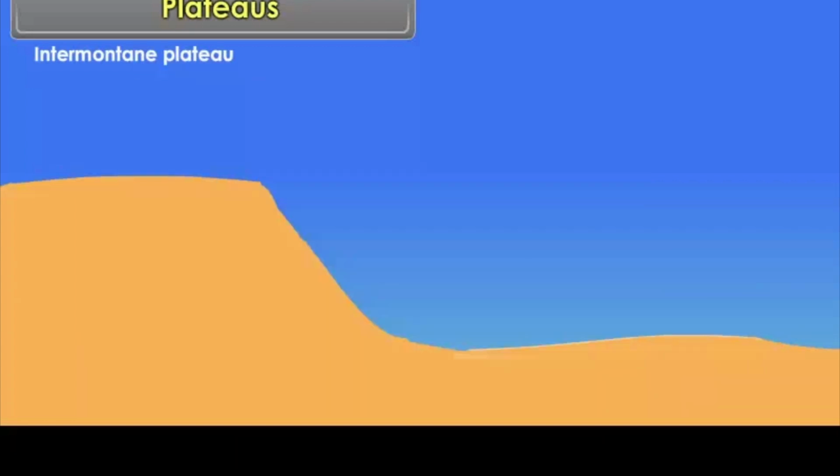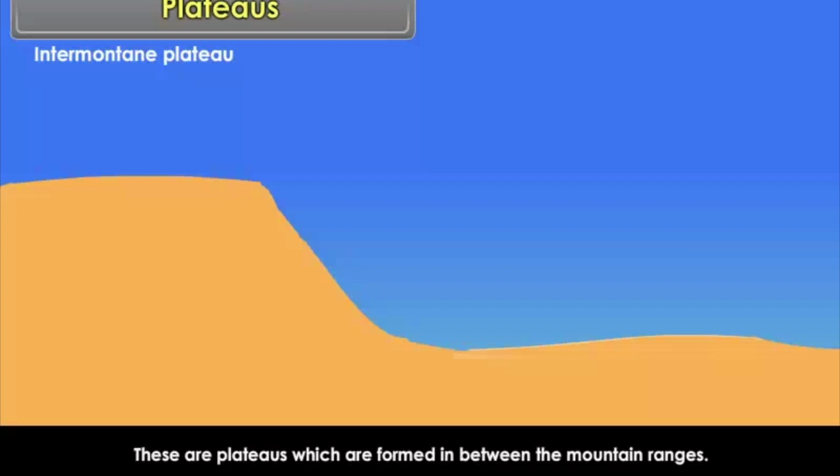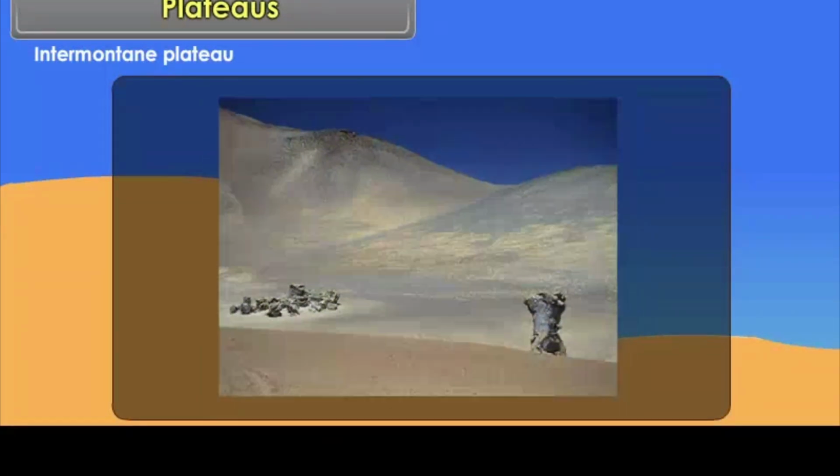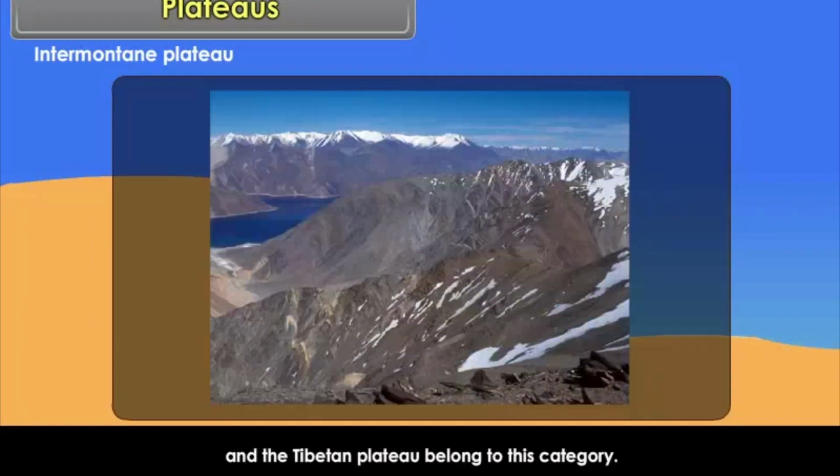Intermontane plateau. These are plateaus which are formed in between the mountain ranges. The Bolivian Plateau and the Tibetan Plateau belong to this category.